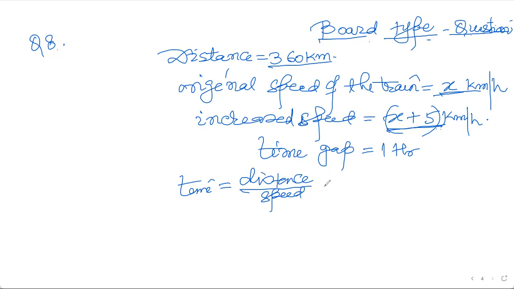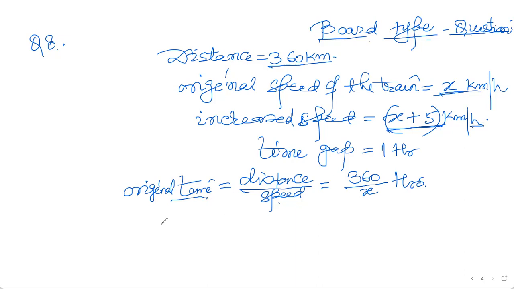So distance is equal to 360 kilometer, and I'm letting this be the original time. Originally how much it was taking, original time, that is 360 upon x hours. Every time it is hours because this is time in hours, as speed is in kilometer per hour.